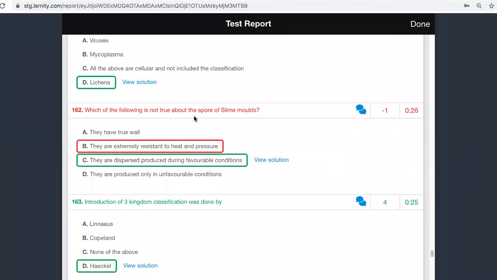Which of the following is not true about the spore of slime molds? Okay. Spores are always produced only when there is an unfavorable condition. You please understand. So they have a true wall, correct. They are extremely resistant to heat and pressure, that is also correct. They are dispersed, produced during favorable conditions. Please understand that spores are always produced under unfavorable conditions.